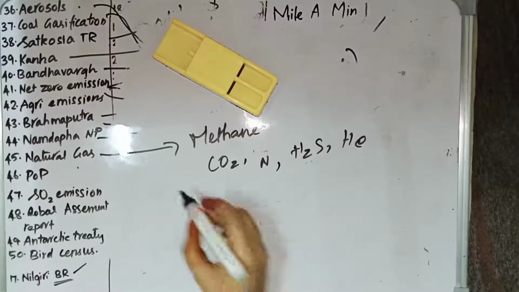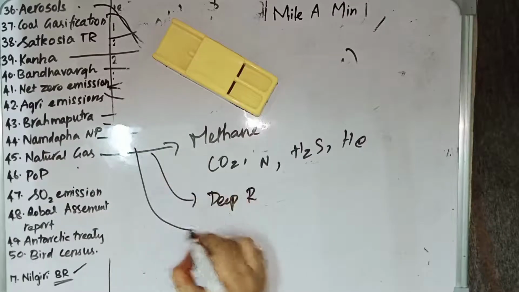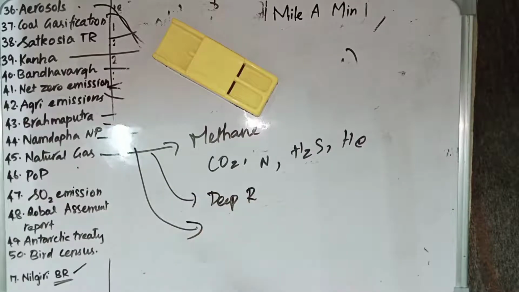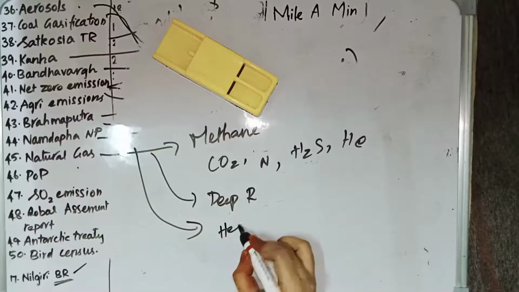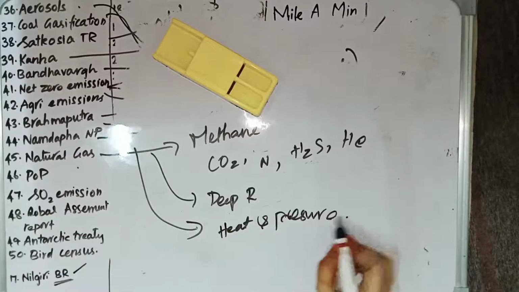And this natural gas is generally found in deep underground rock formations. It is formed when plants and animals which have decomposed are exposed to intense heat and pressure. So these are the things relating to natural gas.